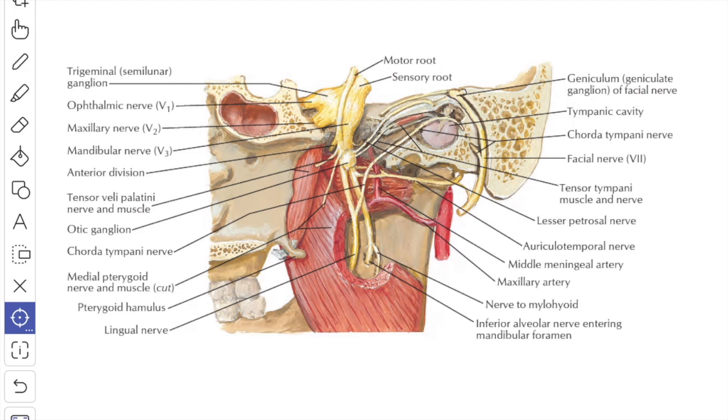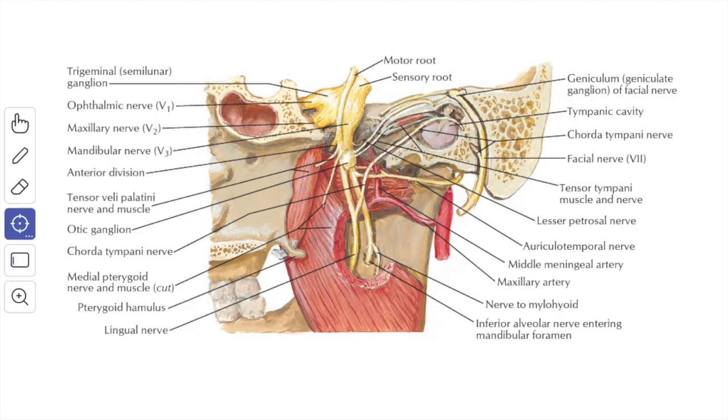In the infratemporal fossa, the chorda tympani nerve is related laterally to the middle meningeal artery. Then you have the roots of the auriculotemporal nerve, and then the inferior alveolar nerve. It is related medially to the tensor veli palatini muscle and also to the auditory tube.